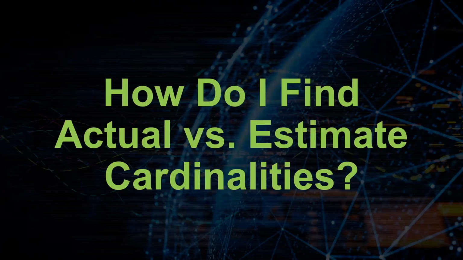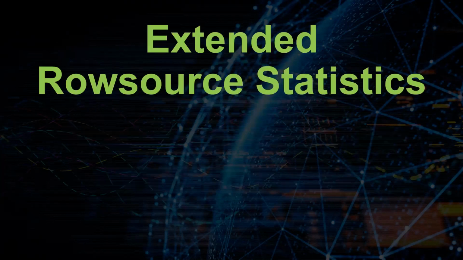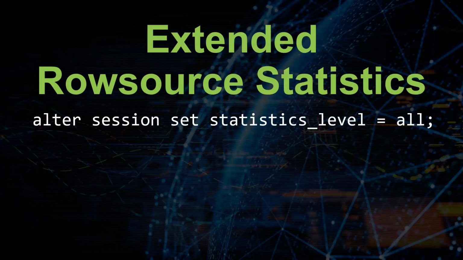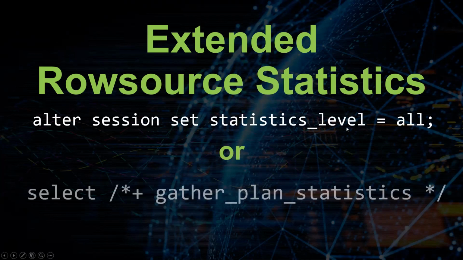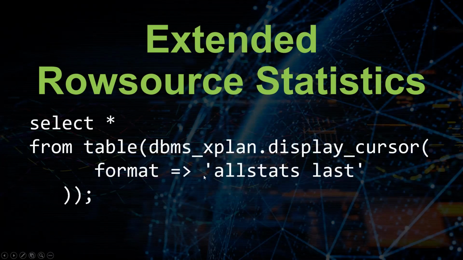Okay. Another question that I usually get is how do I find actual versus estimate cardinalities? And this is a great question. There's two different places really that you should look. Number one is extended row source statistics. If you do an alter session, set statistics level equals all, or if you use the gather plan statistics hint in your query, whenever you pull back a plan, you can specify for your format, you can say all stats last.